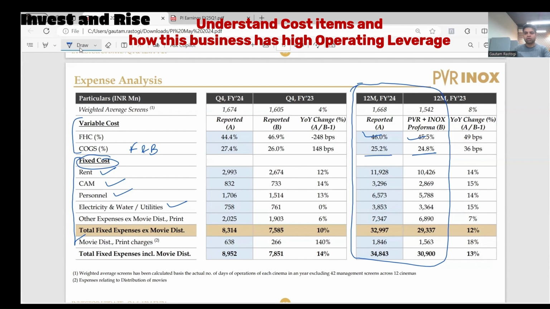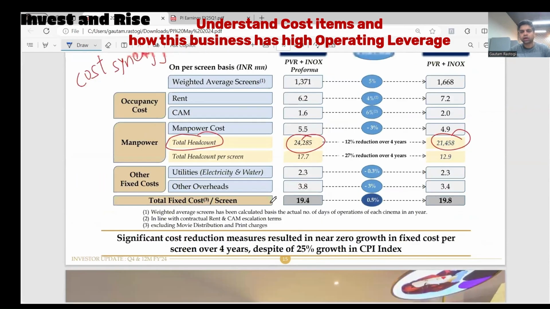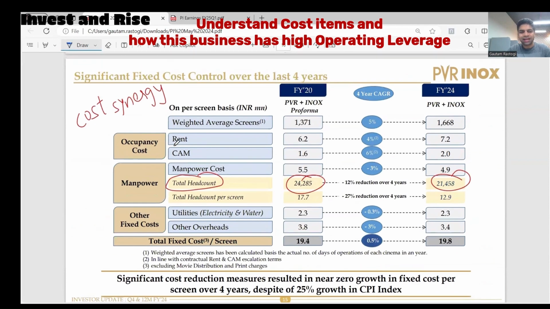Now let me go to the next slide. Here they double click into the fixed cost. They have reported all these costs at the screen level: what cost they incurred per screen back in FY20, for PVR and INOX together, and how much fixed cost per screen they are incurring right now as of the latest financial year.